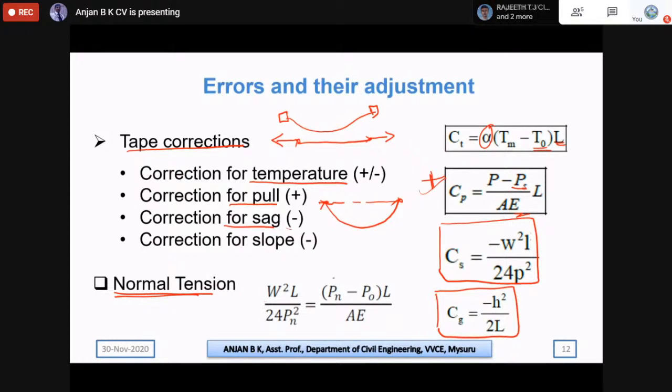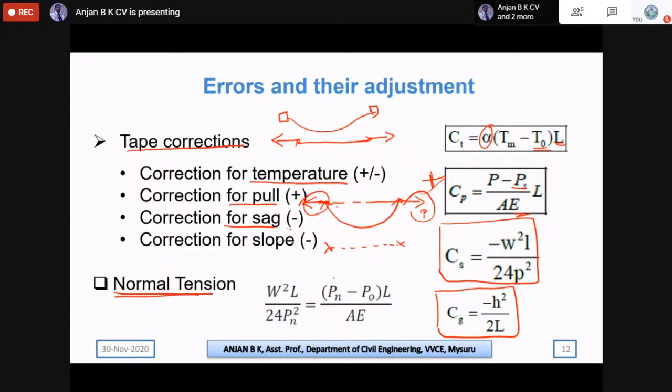And we have one more case in tape, that is normal tension. What is the meaning of normal tension? Whenever the tape is in a sag portion, we need to apply a certain amount of force in order to make it straight. How much force is required?